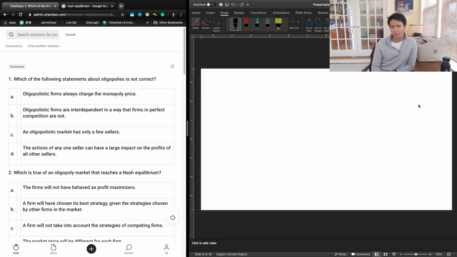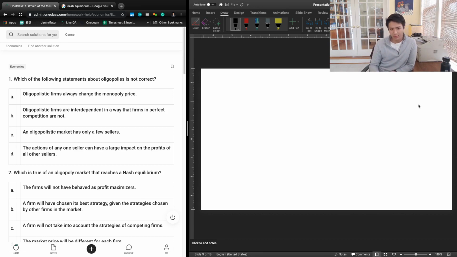B says oligopolistic firms are interdependent in a way that firms in perfect competition are not. And this is true. So if we think back to our question about game theory, where we talked about how some firms' strategy depends on what other firms choose to do, game theory applies specifically to oligopoly. So this is indeed the case that in an oligopoly, firms are interdependent, and that's going to be true.